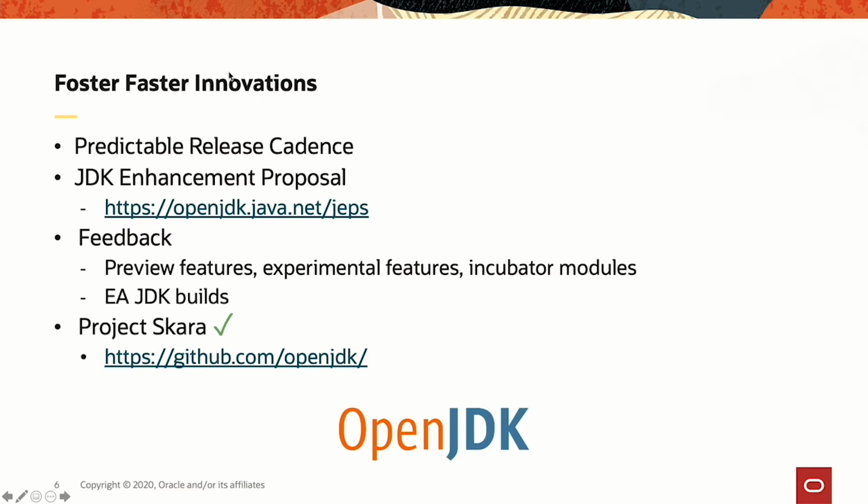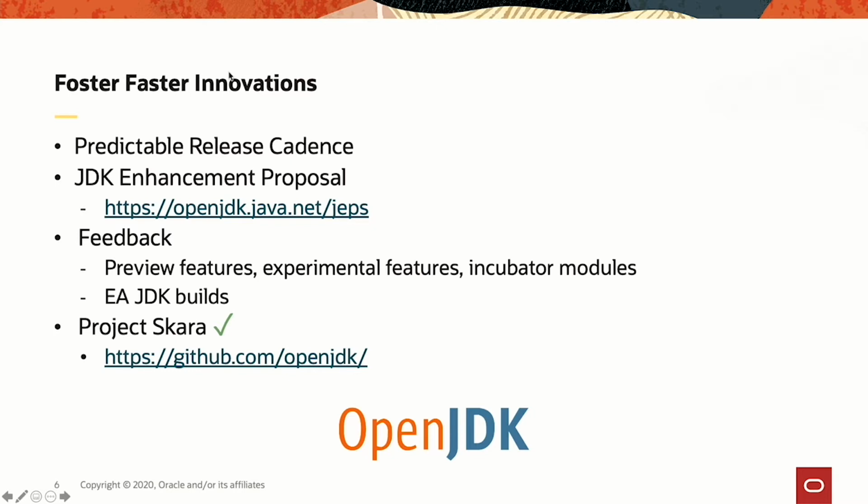So preview features allows us to include into the platform new Java language features, which are specified and fully implemented. And the idea is that we want to allow developers to use those. And if the feedback that we get in return shows that, okay, there are little gaps here, or maybe we should do that in a different way, well, we can do some small adjustment before we put the final stamp on that preview feature. And we will see that Project Amber is leveraging that mechanism a lot.